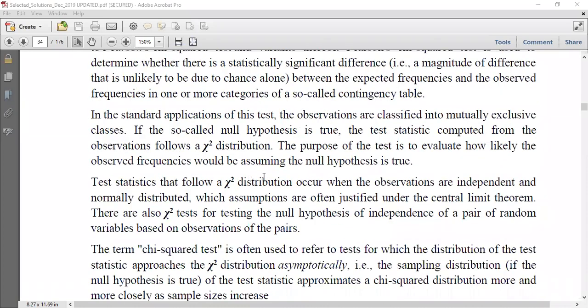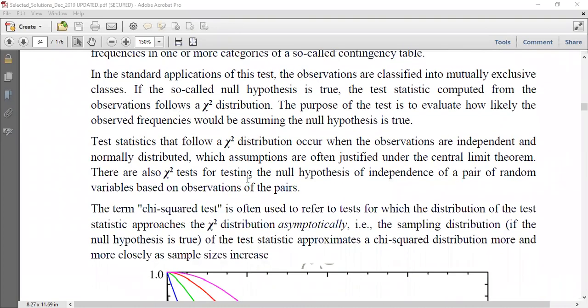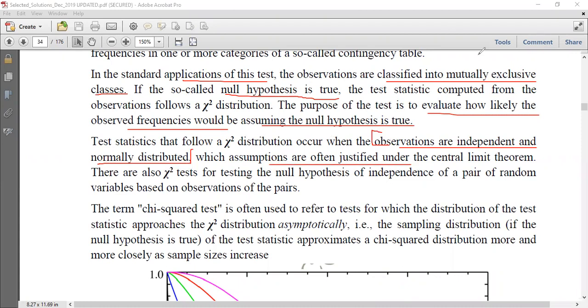Then chi-square, yeah. So then you can also see these statements that it is the standard application test, with observations classified into mutually exclusive classes. And we have a null hypothesis and an alternate hypothesis in the case of chi-square. It is to evaluate how likely the observed frequency would be, assuming the null hypothesis to be true. The statistics that follow chi-square distribution occur when observations are independent and normally distributed. This is an important point, which assumption is often justified under the central limit theorem, right? Which is one of the important theorems.